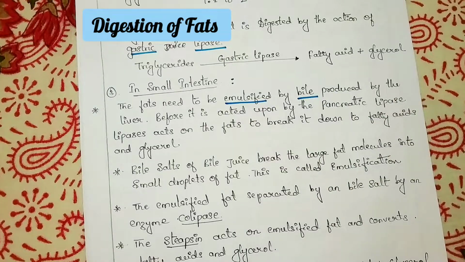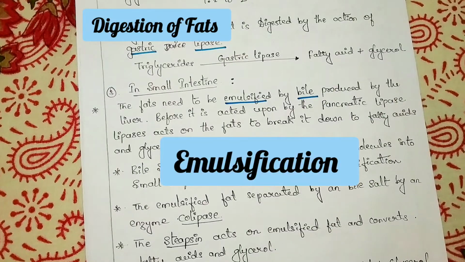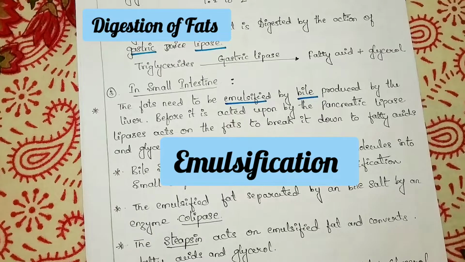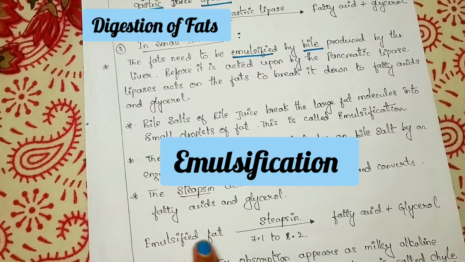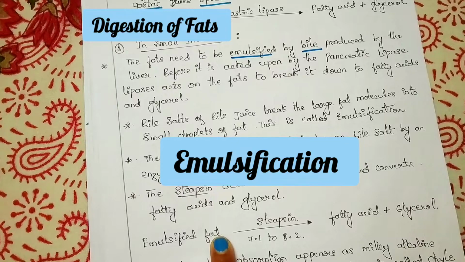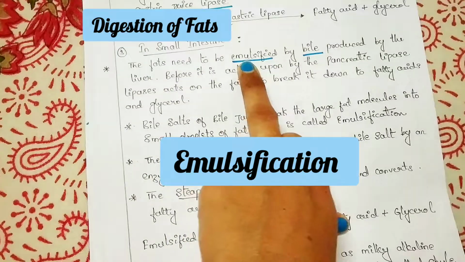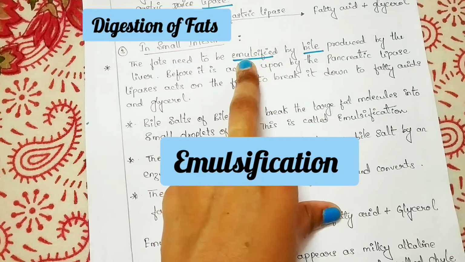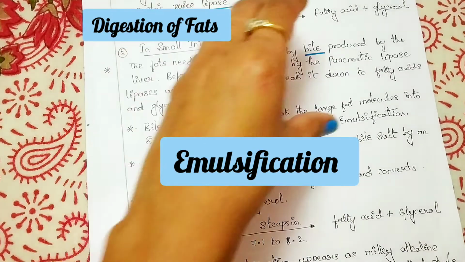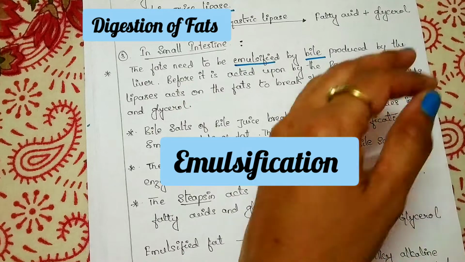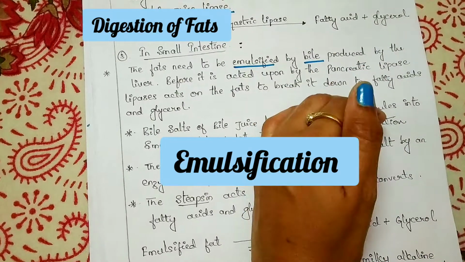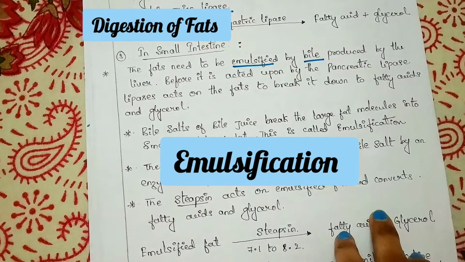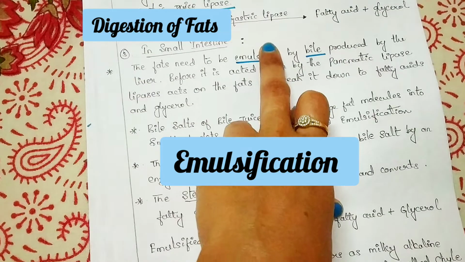So what is this emulsified means? What is this emulsification? See here, I have mentioned emulsified fat, right? So what is this emulsified fat? Before that, let us first know emulsification. Emulsification is the process of breaking down the fat into smaller globules, which makes it easy for the enzymes to function and digest the food. That is actually called emulsification.